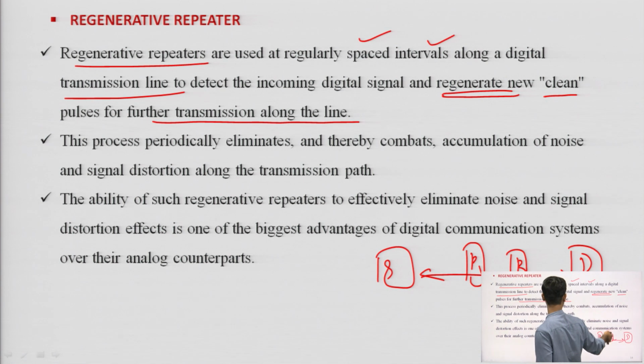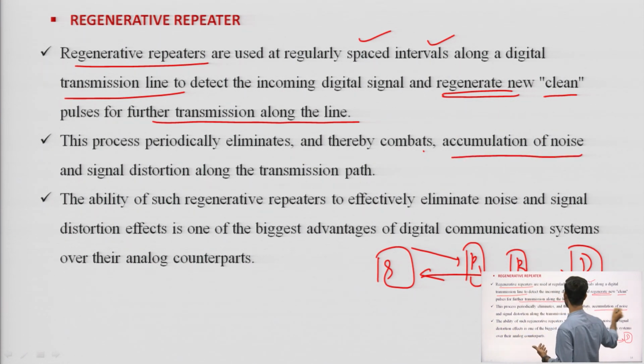So we are repeating the signal by strengthening it. This process periodically eliminates, and thereby combats, the accumulation of noise and signal distortion. Here the signal comes in distorted with noise, and again we boost the signal.